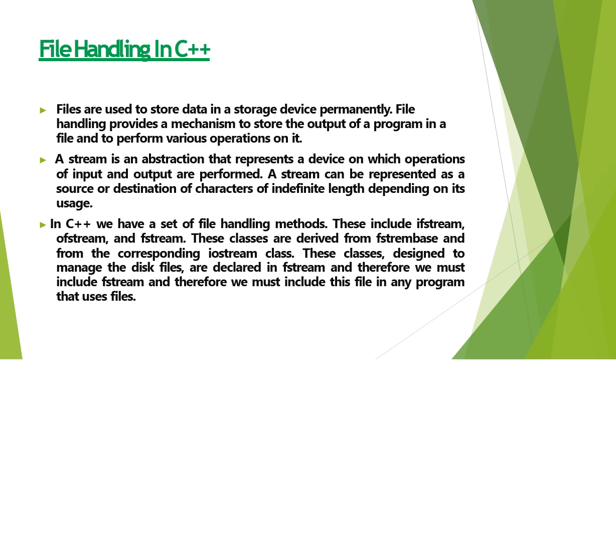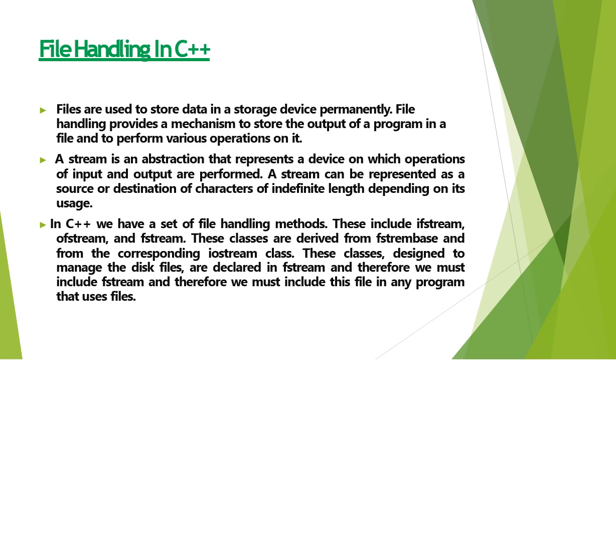So what is file handling in C++? It is nothing but a mechanism to store the output of a program in a file and help perform various operations on it. Files are used to store data in a storage device permanently.